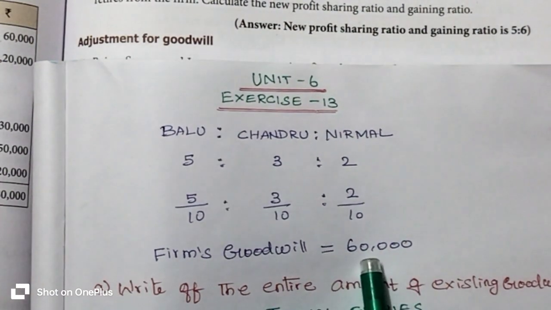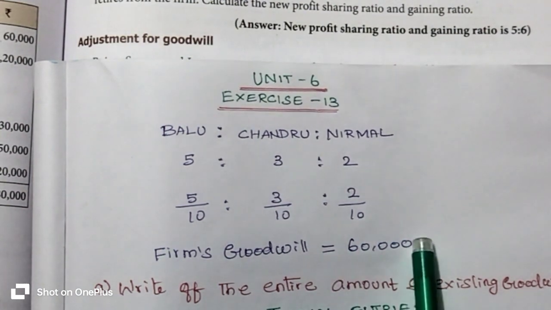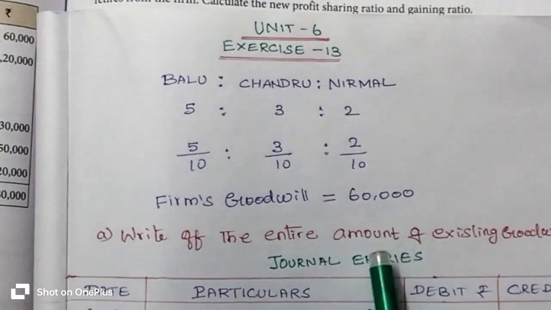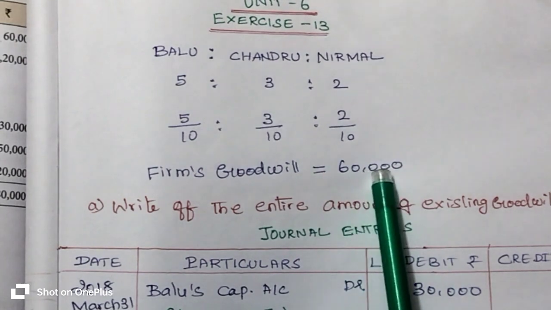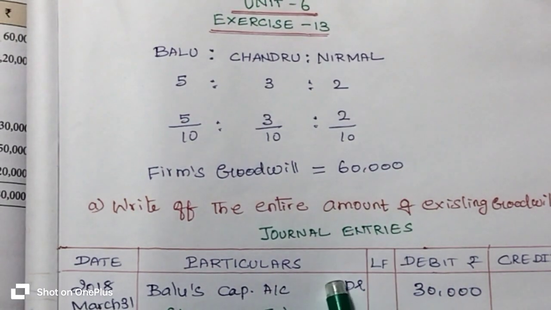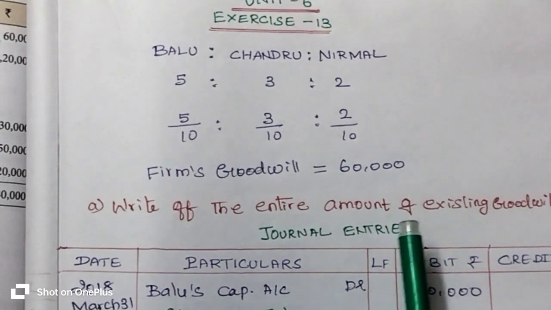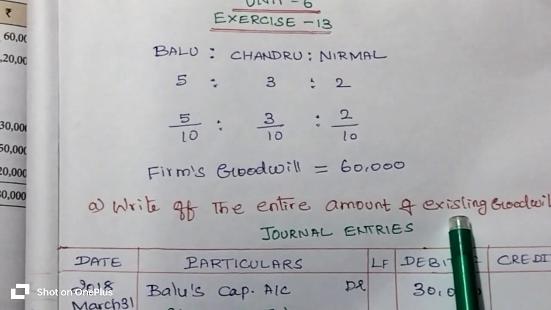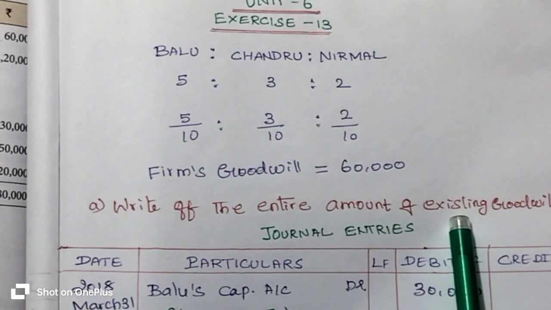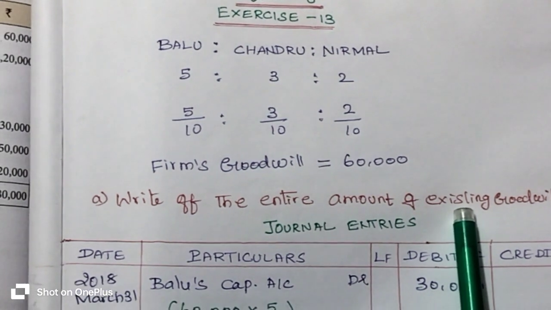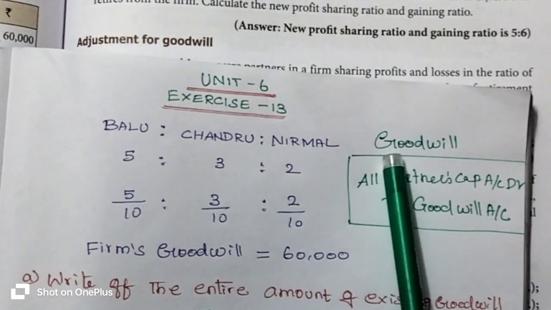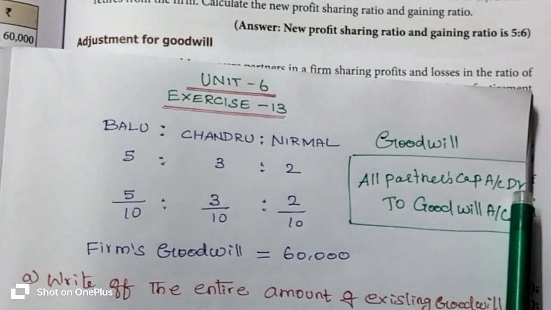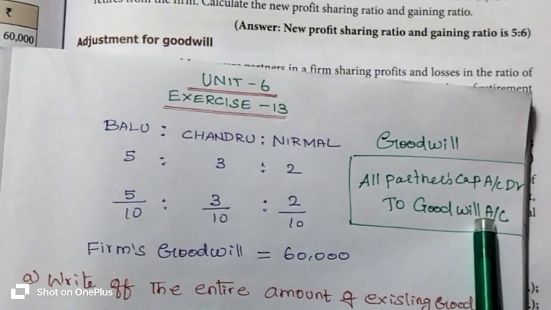What is the format for transferring the entire amount of the goodwill into the old partners' capital accounts? The journal entry for the existing goodwill is: all partners' capital account is to be debited and goodwill account is to be credited.